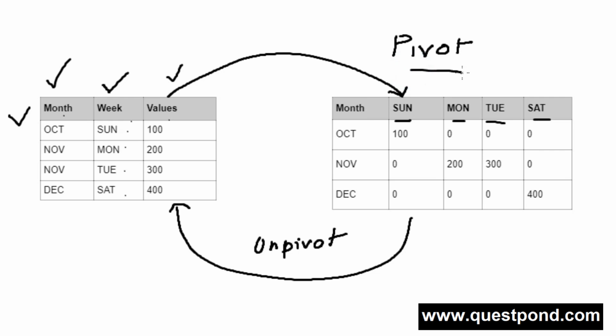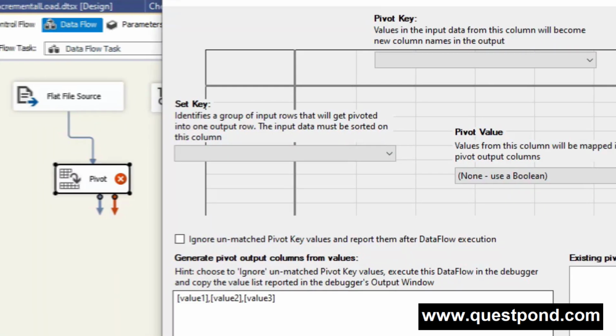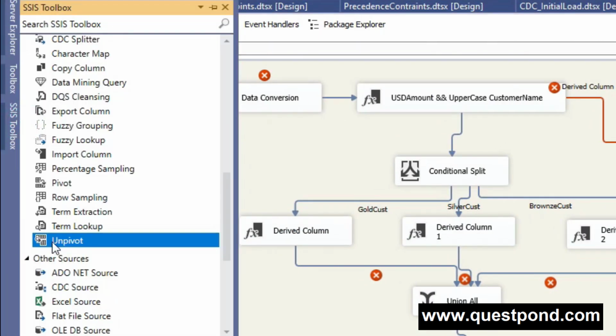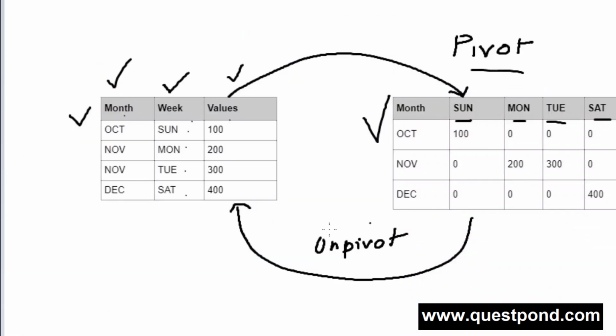And the opposite of that is unpivoting. Unpivoting means converting your column names into row data. If you have this structure with you and you want to convert your column names into row data, then you have to do the unpivoting. Again, for unpivoting you can go and select this component called the unpivot component, and all the configuration you can do as per your unpivoting way. You have to drag and drop this component and configure it to get this unpivoting result.